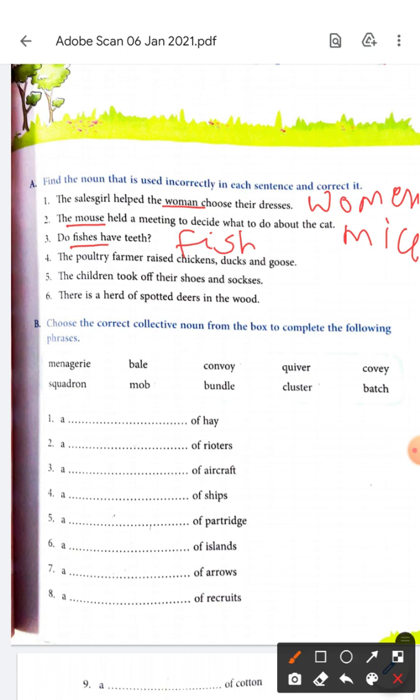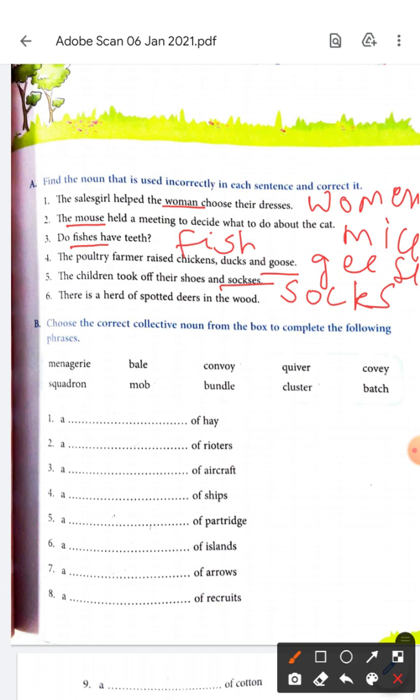The poultry farmer raised chickens, ducks and goose. Chickens is plural, ducks is plural. So it will not be goose, it should be geese. The children took off their shoes and socks. Now, shoes is correctly a plural but it will not be socks. It will be only socks.